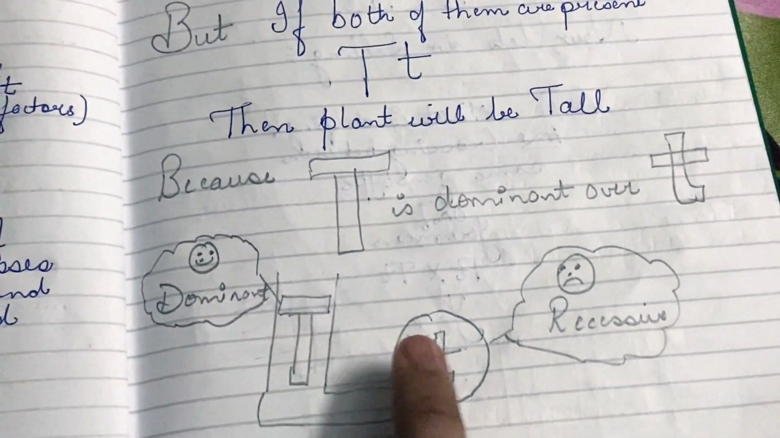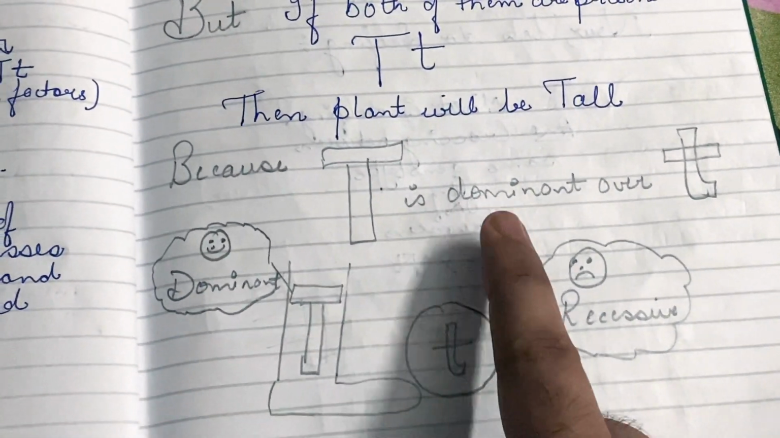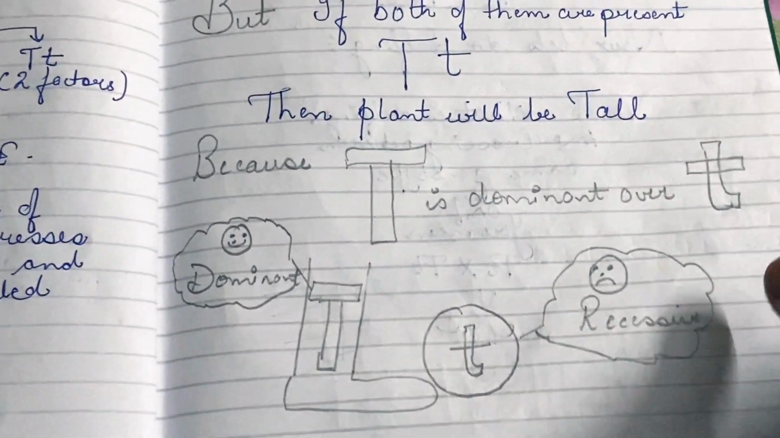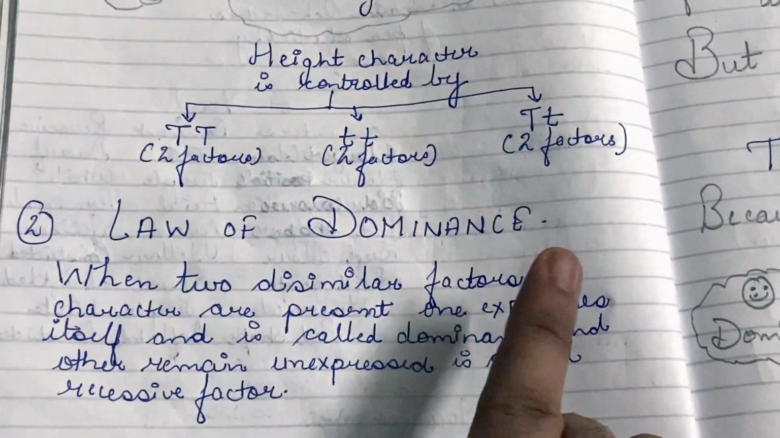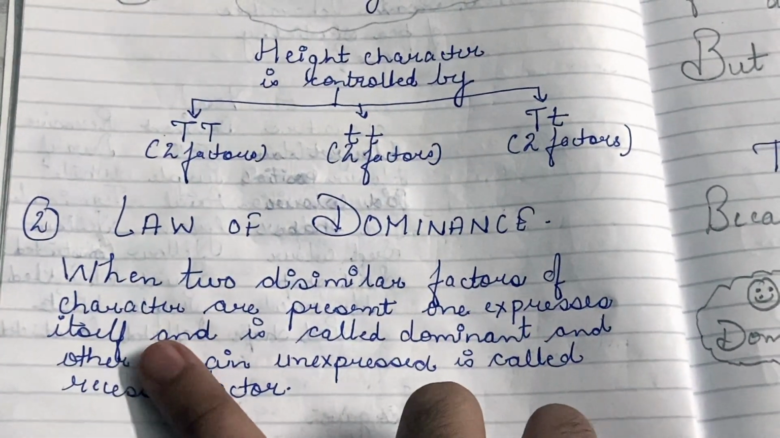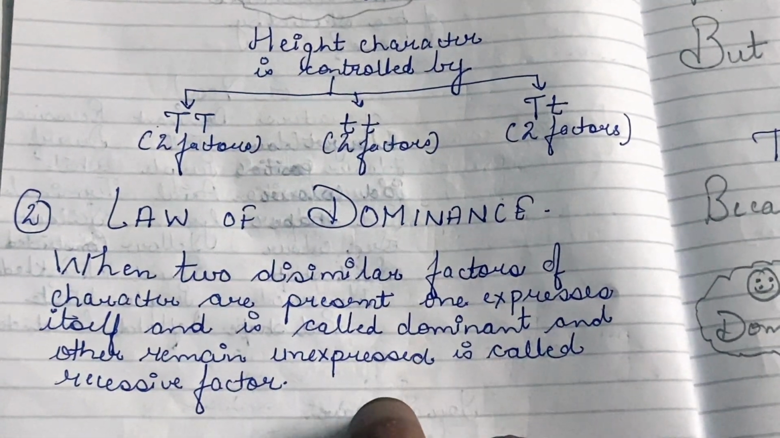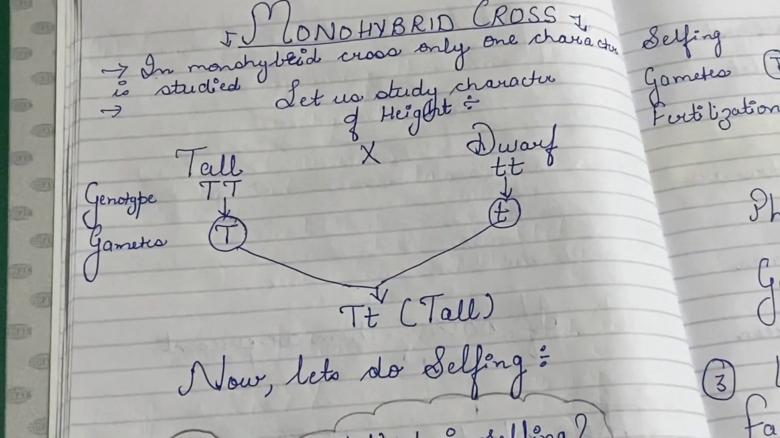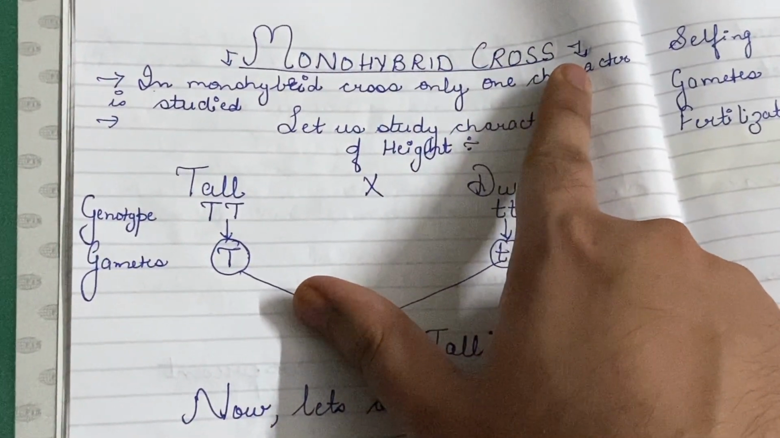Capital T has kicked out the small t because capital T has expressed itself and small t has not expressed itself. Now with the help of this example, let us understand the law. So when two dissimilar factors of a character are present, for example, capital T and small t, one expresses itself, which is capital T, and is known as dominant, and the other remains unexpressed, which is small t, and is known as a recessive factor.